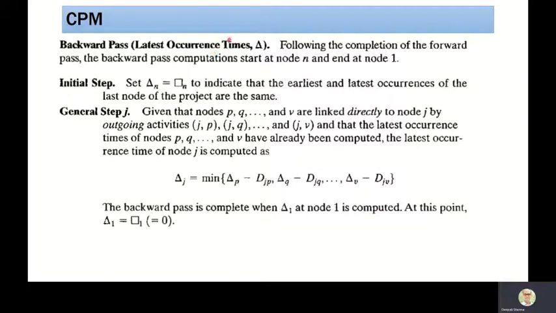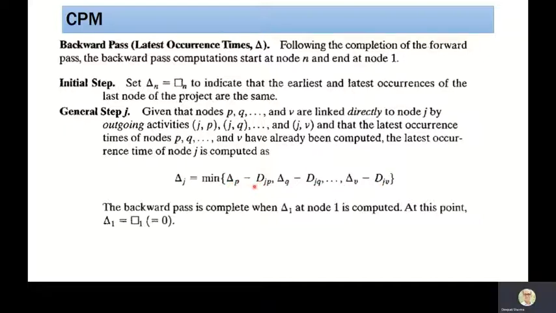In the backward pass, we will be using this triangle. We start with the nth node and go back. Here the triangle n time equals the square n time which we calculated in the forward pass. Thereafter, going back, we see which activities emerge from the node, and from those activities we subtract: latest occurrence time minus the duration.